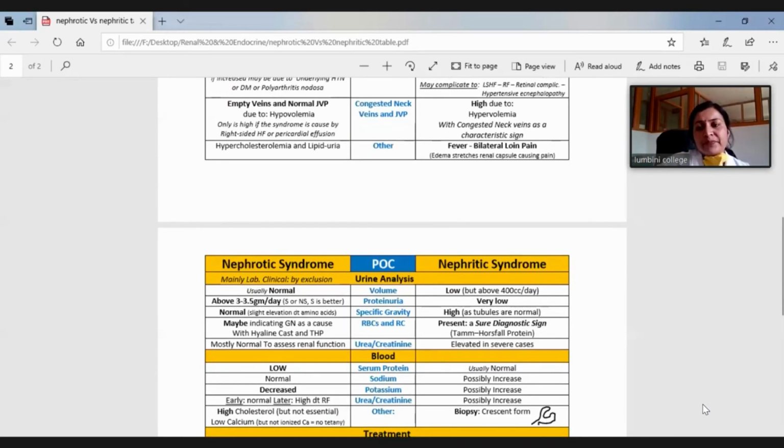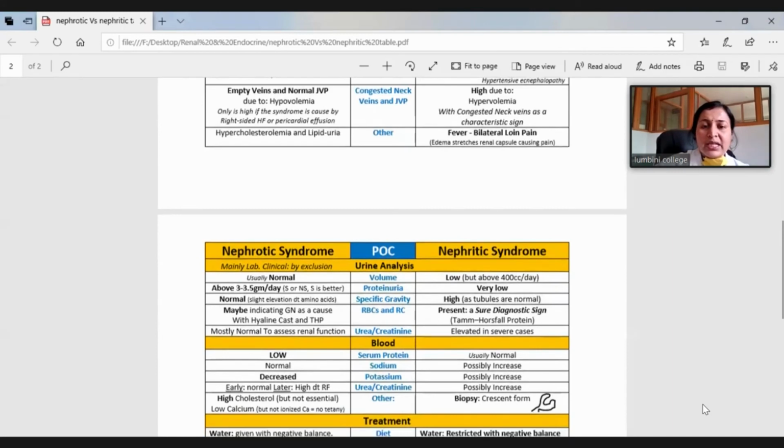Massive edema in nephrotic, mild to moderate edema in nephritic. No hypertension in nephrotic, hypertension present in nephritic. Hyperlipidemia in nephrotic, no hyperlipidemia in nephritic. Lipiduria in nephrotic, no lipiduria in nephritic. Similarly, no hematuria in nephrotic, hematuria present in nephritic. You have to mention these important topics.